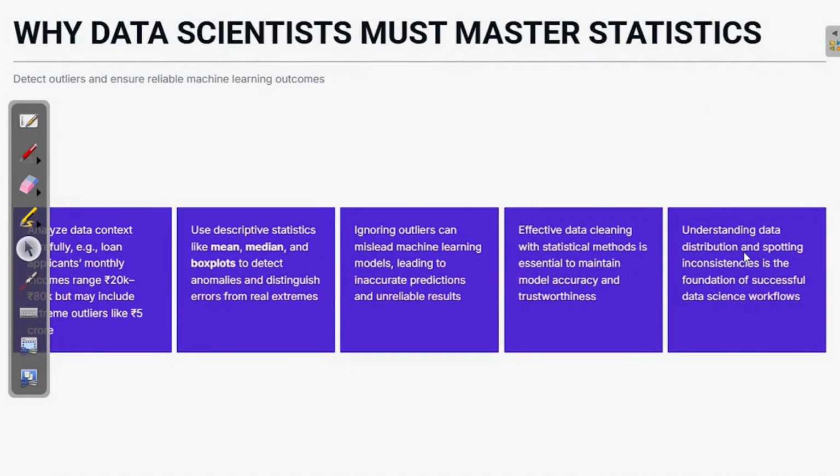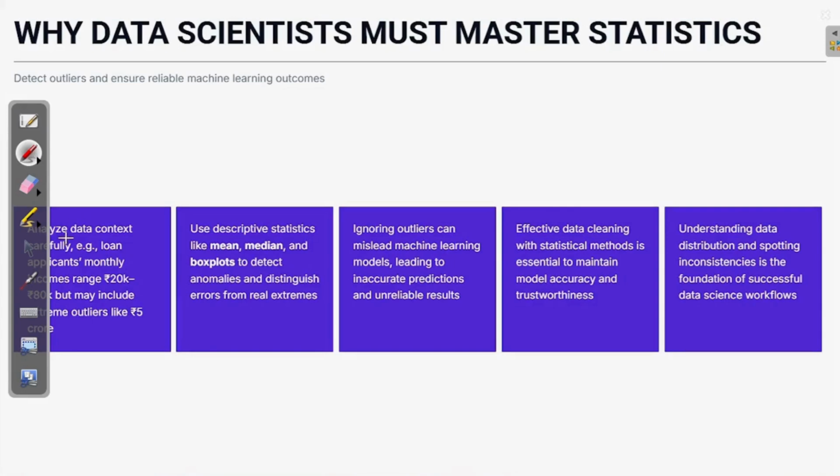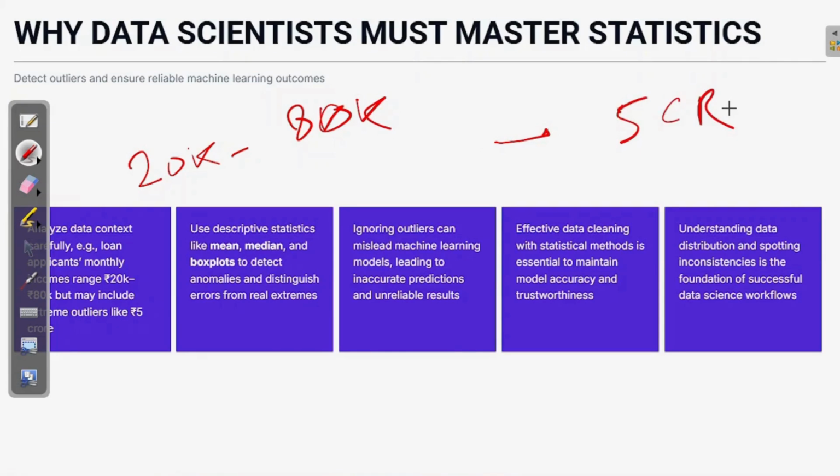Okay, now just imagine you are analyzing a loan application, where the monthly income ranges from 20,000 to 80,000 for most of the applicants. But there is one application where the monthly income is 5 crore rupees. Okay, let's try to understand this. If the monthly income is 20k to 80k, and there is one person whose monthly income is 5 crore rupees, what will happen? Don't you think that the overall average will be pulled up? The overall average, if we include this 5 crore person, if we have 100 to 500 people, might go to 5 lakh or 10 lakh rupees per month.